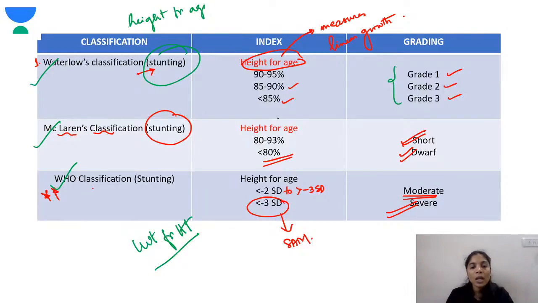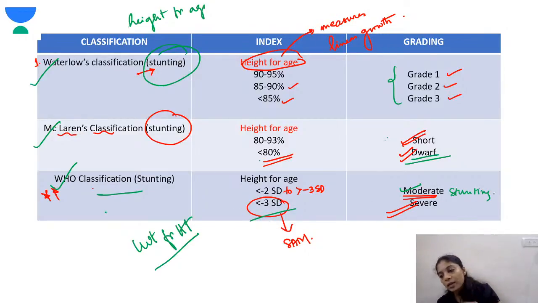In Maclaren's classification, height for age between 80 to 93% is called short, and if it's less than 80%, the child is called a dwarf. In WHO classification, the height for age less than -2 standard deviation to more than -3 standard deviation is called moderate stunting, while height for age less than -3 standard deviation is severe stunting.